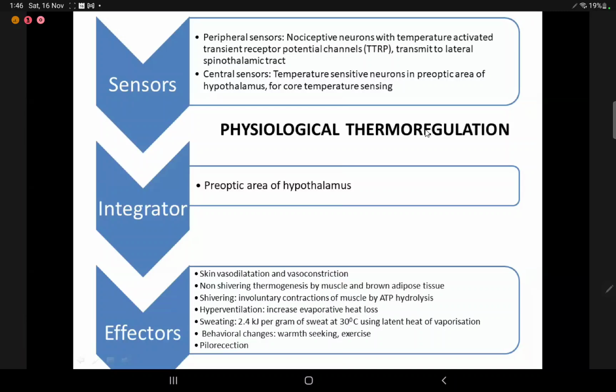Central sensors sense the core temperature, and they are the temperature-sensitive neurons in the preoptic area of the hypothalamus. They then transmit to the preoptic area of the hypothalamus, which is the integrator of the central and the peripheral sensors, and then the integrator gives effect to the effectors, which can be skin vasodilatation or vasoconstriction, non-shivering thermogenesis, shivering, hyperventilation to increase evaporative heat loss, sweating, behavioral changes, and the least important is piloerection.